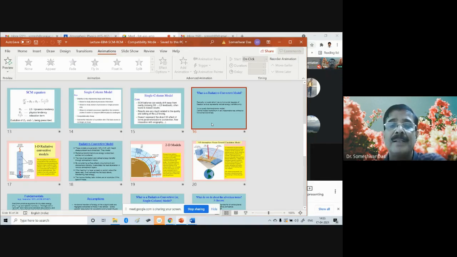Okay. So unlike the single column model, which is just one column of the atmosphere, the RCM can be single column, one-dimensional or two-dimensional. And when we say three-dimensional, that means it is a full-fledged global circulation model or global climate model. Okay. So that is the difference between the EBM, the energy balance model, the single column model, and the radiative convective model. So we are going to elaborate more about the RCM now, the radiative convective model. Okay.